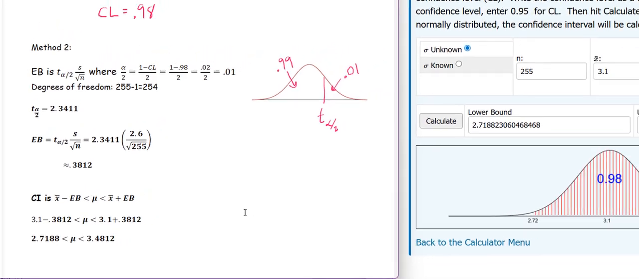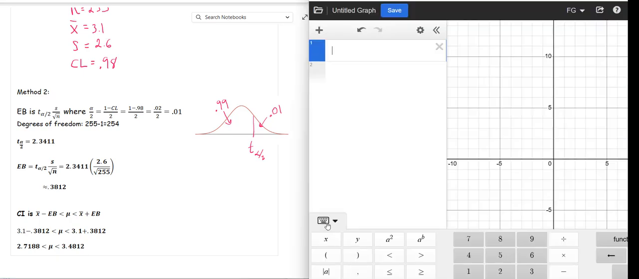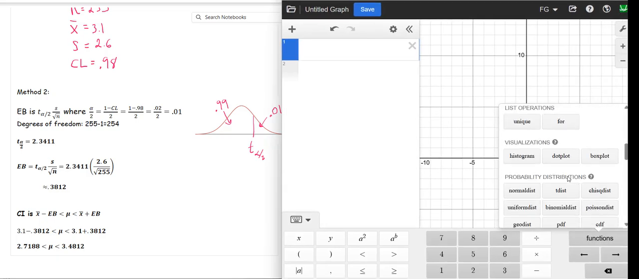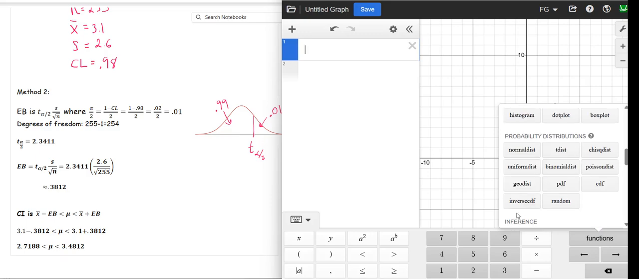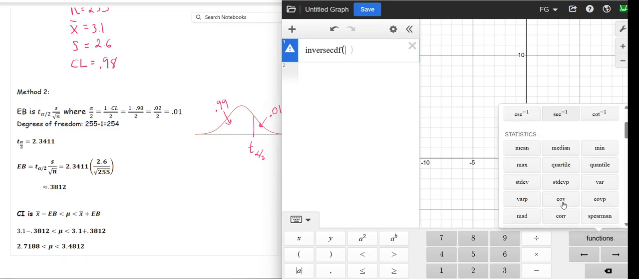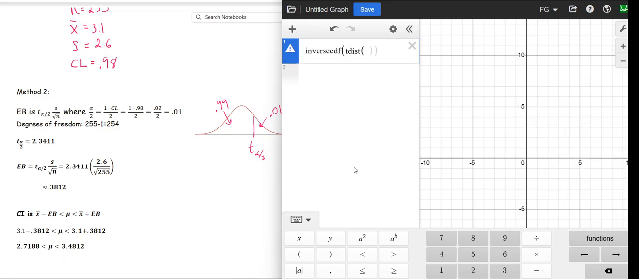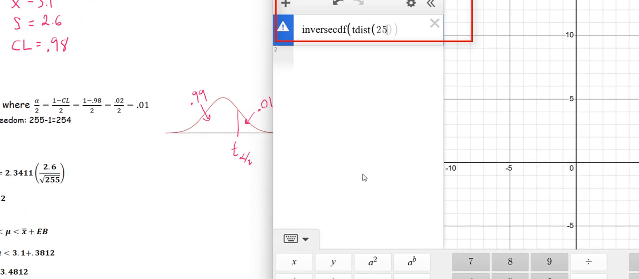So I'm going to show you how to find t sub alpha over 2 using technology. If you're interested, I'm going to use Desmos. And what you do is make sure the keypad is clicked, and click on functions. I'll move this over a bit. Go down to distributions and choose inverse CDF, and then go back to functions and choose the distribution you want. We want the t-distribution. We have to enter the degrees of freedom. The degrees of freedom are 1 less than the sample size. So for us, that's 254.